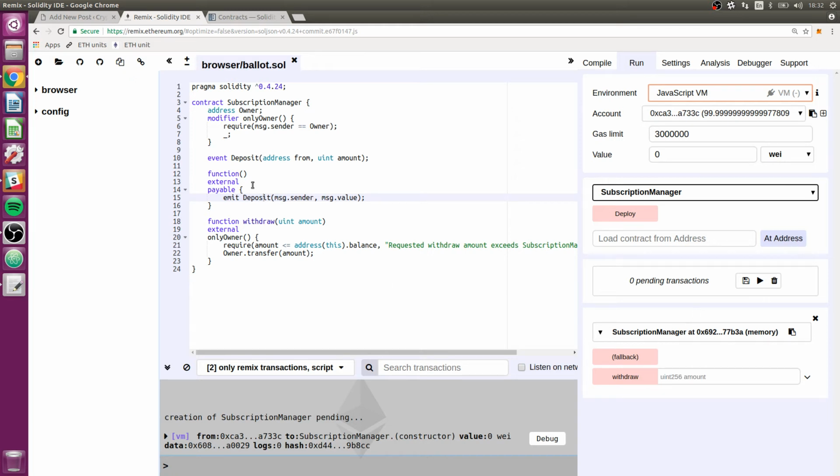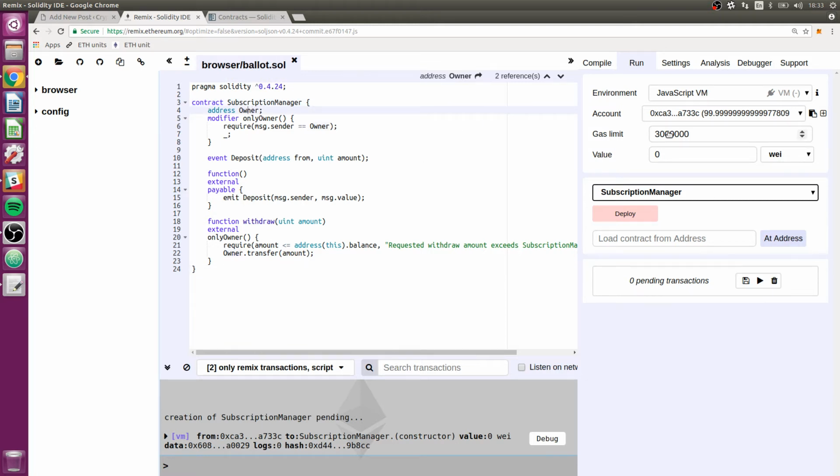And all we really need to test here is that we can put money into it. We need to test that the owner can take it out, and we also need to test that nobody else can take it out. And I've just realized an error here, and maybe you guys can guess what it is. I forgot to set the owner. So we have an owner role in here, but it's never actually set.